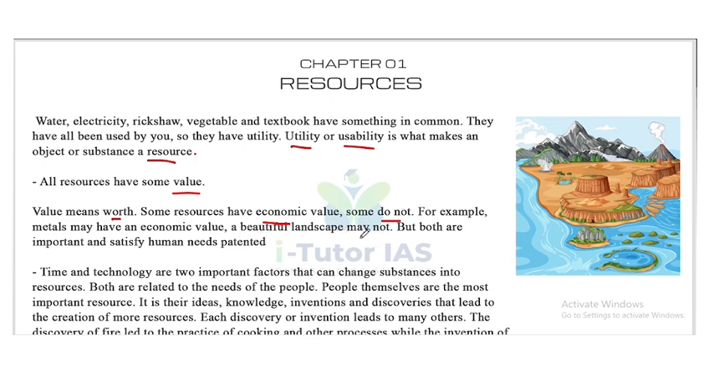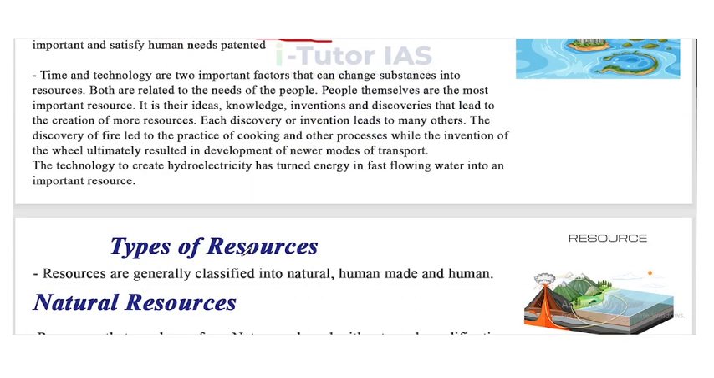So metals and landscape both have value, but metals have economic value, while a beautiful landscape may not have economic value. Both are important and satisfy human needs. Time and technology are two important factors that can change substance into resources. Both are related to the needs of the people. People themselves are the most important resource.